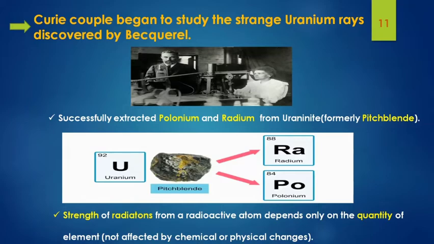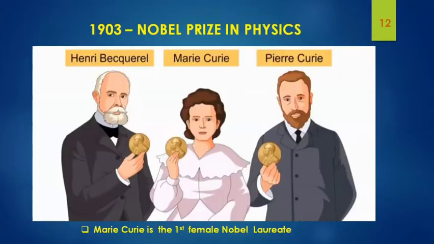Pitchblende is the other name for uranite. They also found that the strength of the radiation from a radioactive atom depends only on the quantity of the element. It is not at all affected by any kind of chemical or physical changes, and that's why we call it a spontaneous process. So that's all about the discovery.